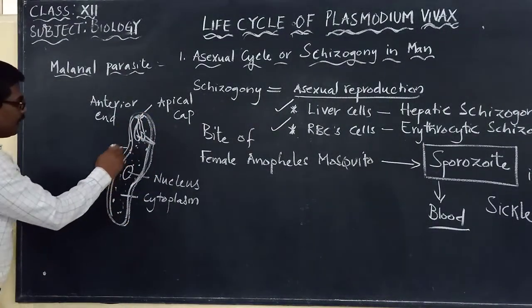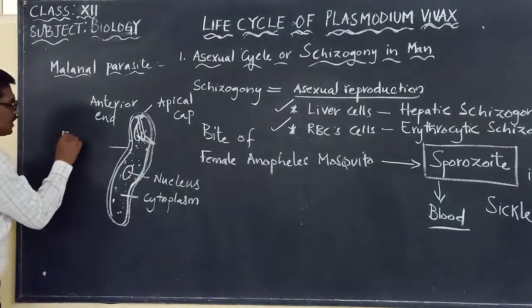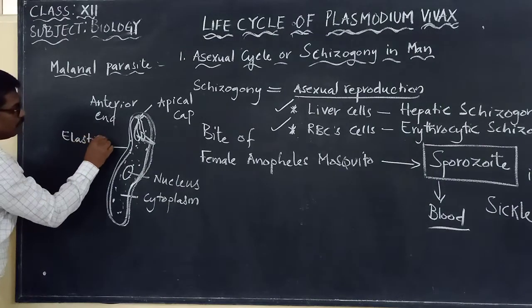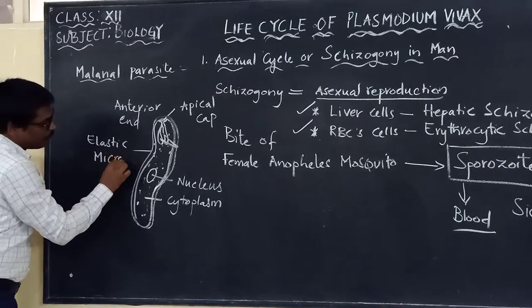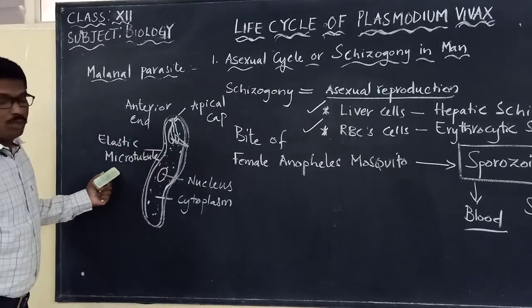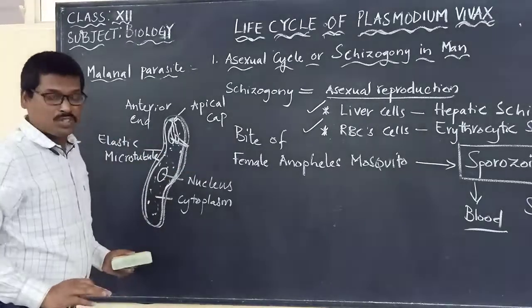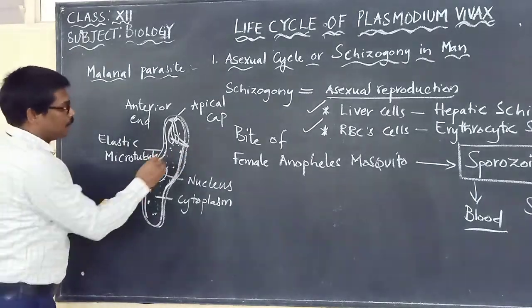Please remember that the sporozoite is covered by what? The elastic microtubule. Please remember this. The elastic microtubule is present around the sporozoite, which is in what shape? Sickle shape.